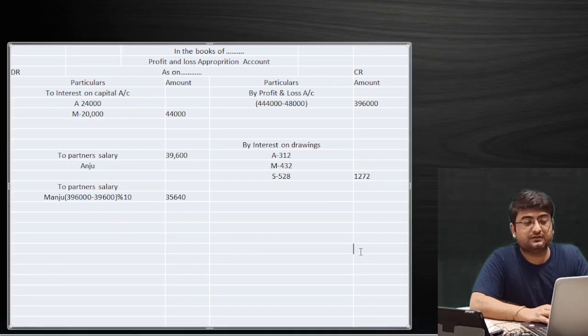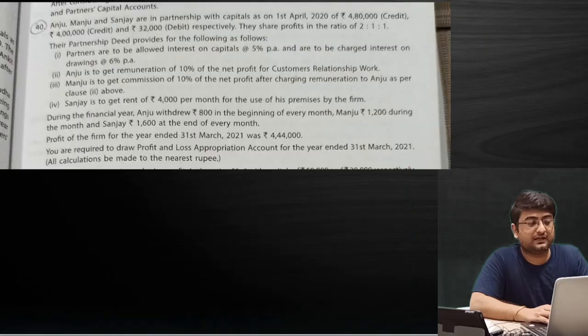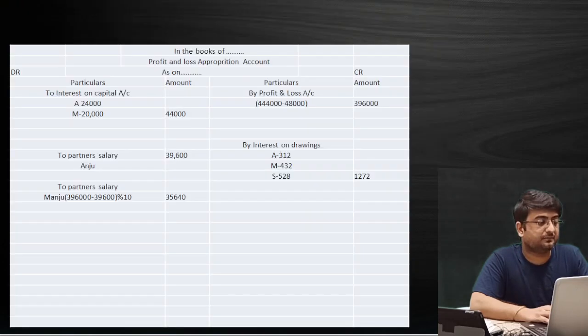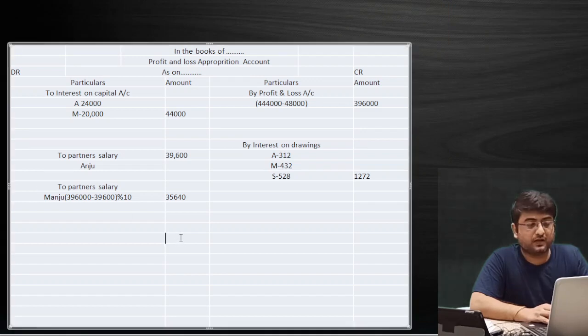So now we can simply close my PL appropriation account, and we can find out the profit, we can say divisible profit, that will go to Anju, Manju and Sanjay in case of 2:1:1. That was the PSR, the profit sharing ratio. So now just post the divisible profit amount, and do the adjustment for the PL appropriation account. Close it and tell me what will be the net amount of divisible profit. That means the difference between the credit column and the debit column. Post in chat what will be the divisible profit amount.